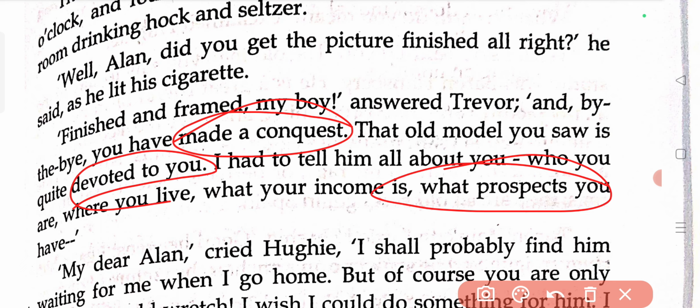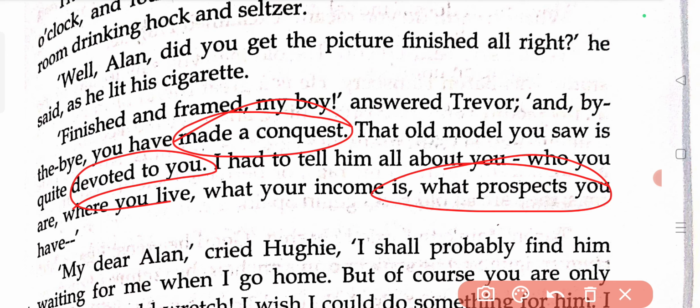So here also, by his kind heart, by the means of helping, he had won the heart of that beggar man, who is basically a millionaire, but Huey is not aware of the fact. Alan Trevor knows that, but Huey doesn't know that.